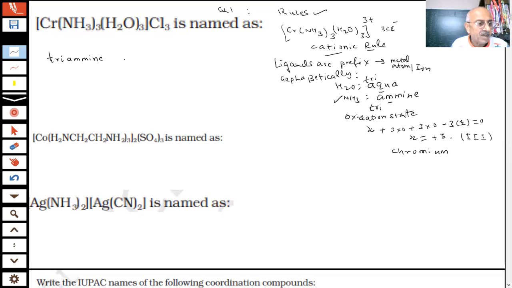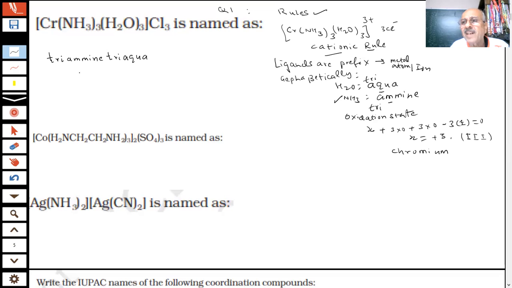What is the first letter? Am I right or wrong? I can be wrong also. Check me. On the rules, whatever rules we have, if I violate the rule, I will be wrong.